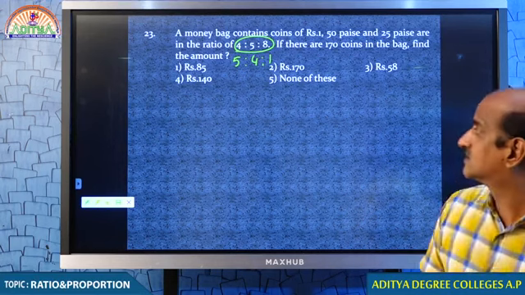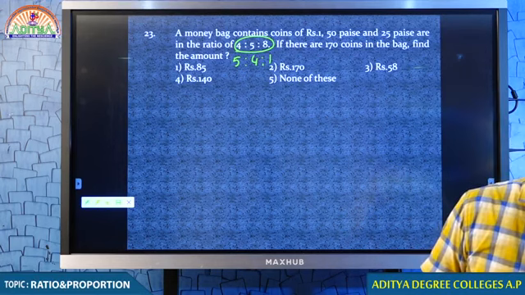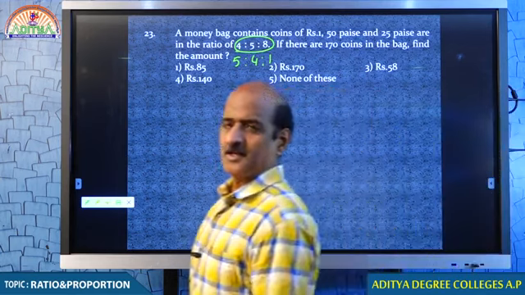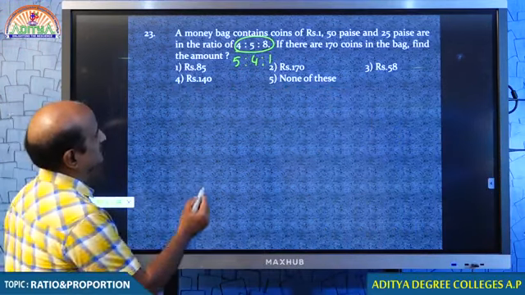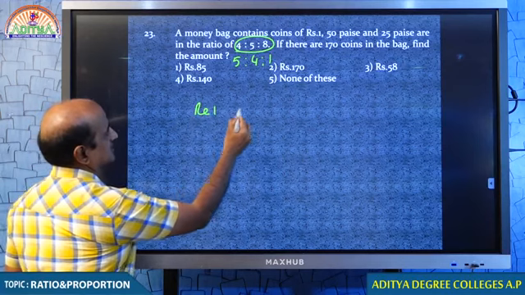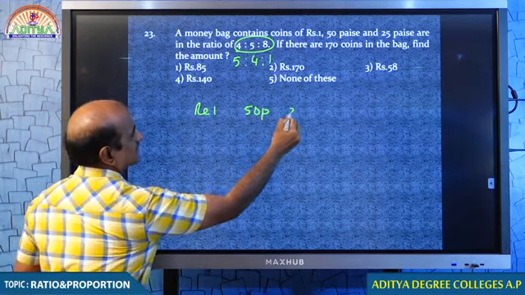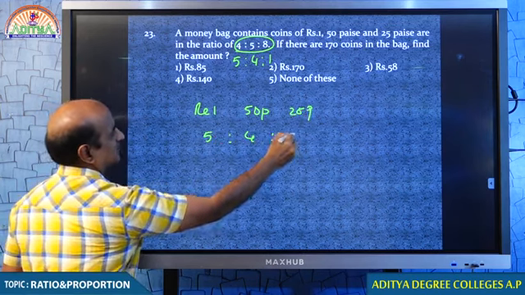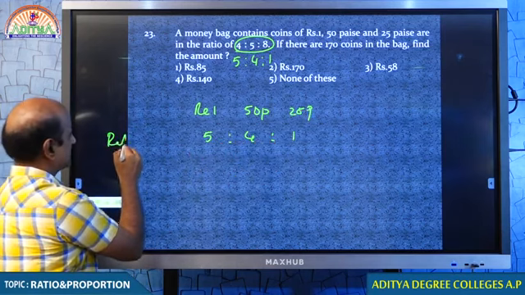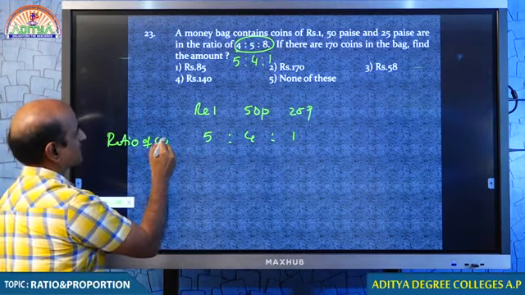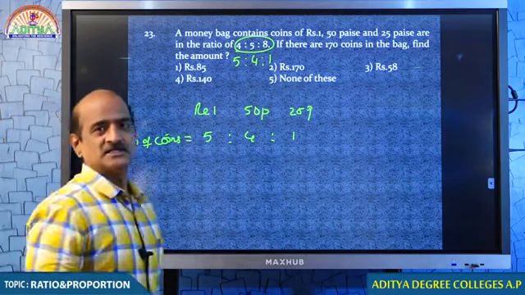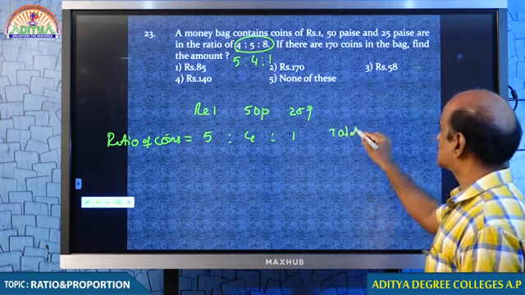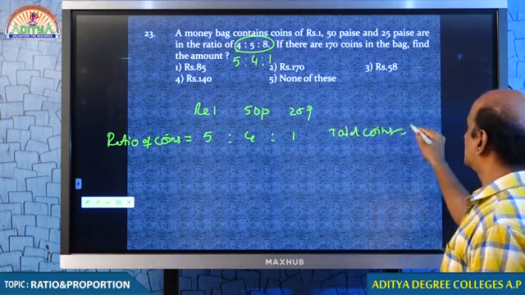Again explain 23rd question. Okay, student, I am doing that, giving you a different example. In place of discussing the same, we will be discussing in a different direction. So tell me, we have 1 rupee coins, 50 paise coins as well as 25 paise coins. They are in the ratio 5:4:1. Tell me what is 5:4:1? This is the ratio of coins. Tell me how many coins do we have? So total coins are 170.